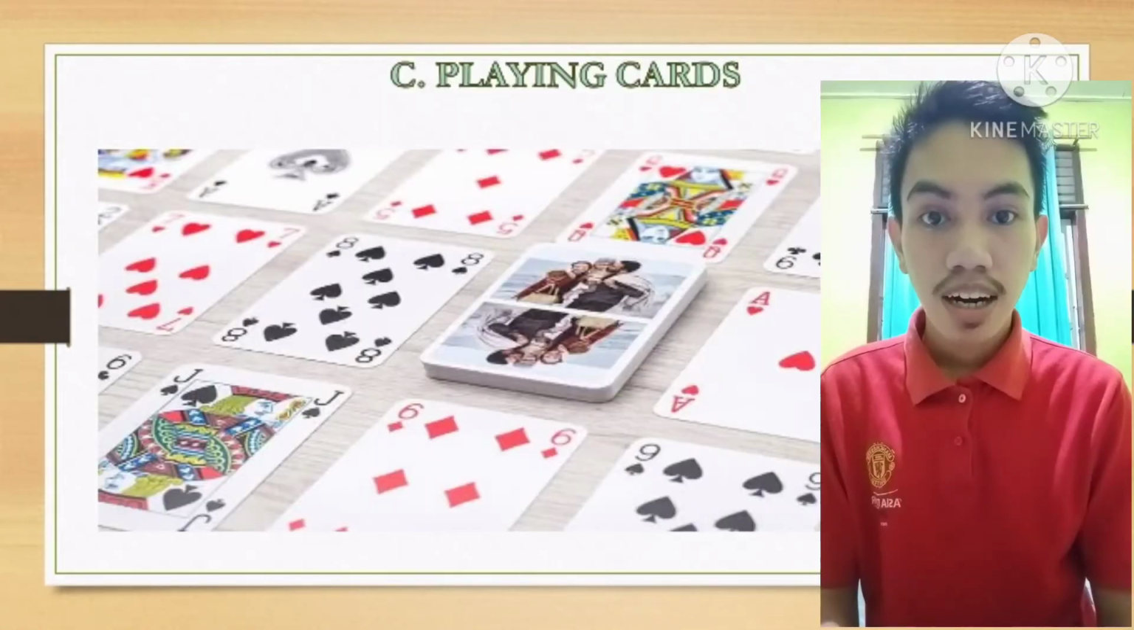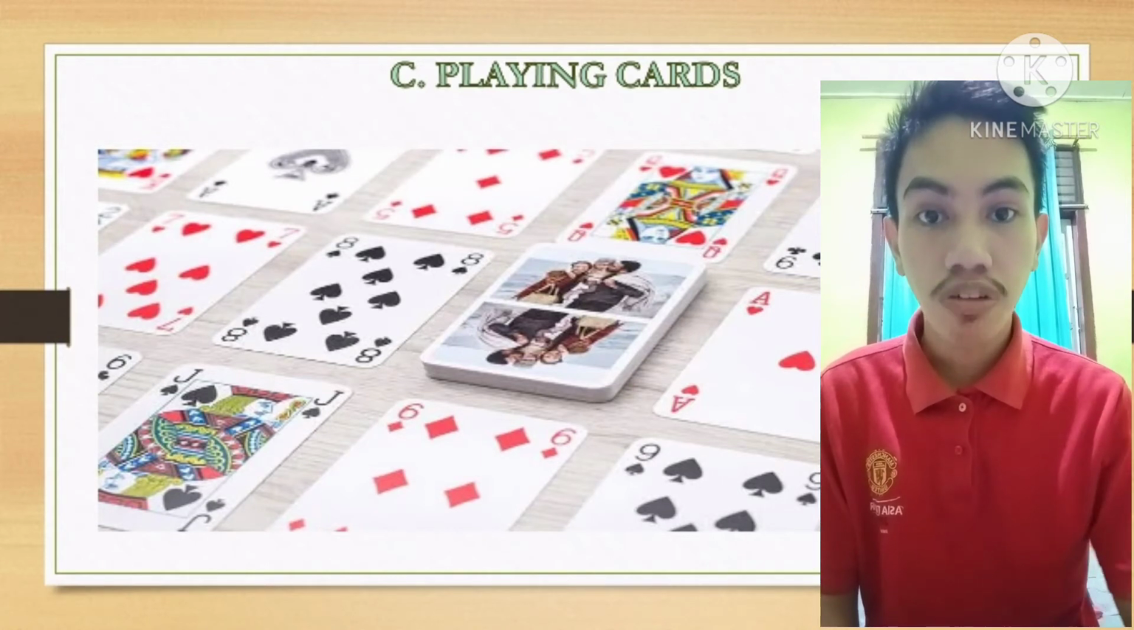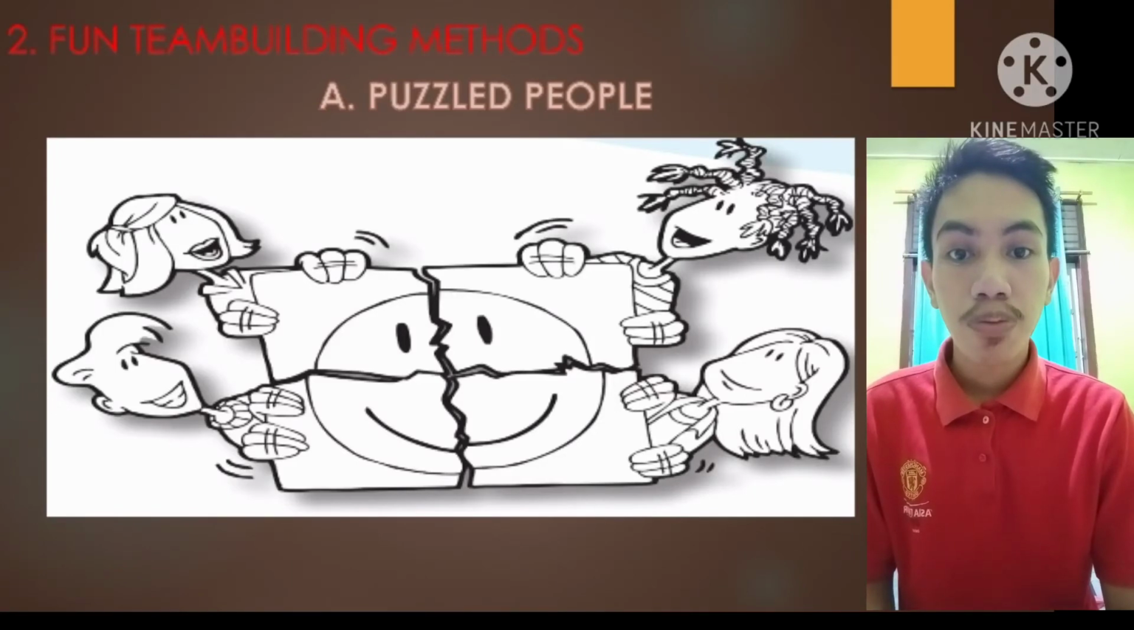Third is playing card, the same method as number cards, but the teacher prefers to use a store-bought deck of playing cards, and the cards have a role assignment, like heart as appraiser, diamonds as recorder, and so on.